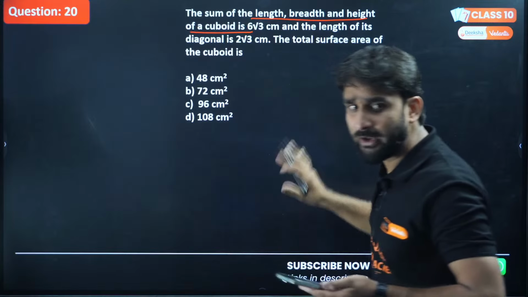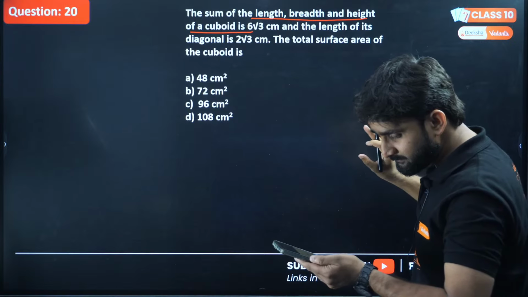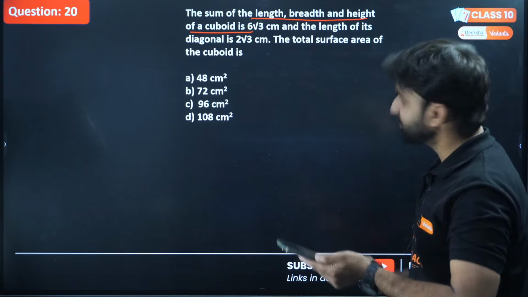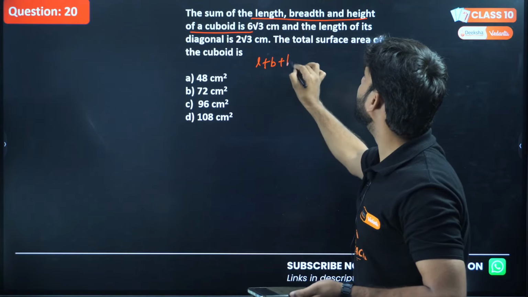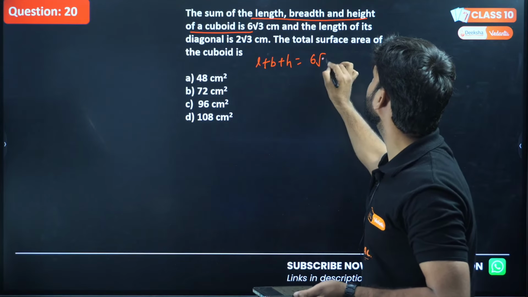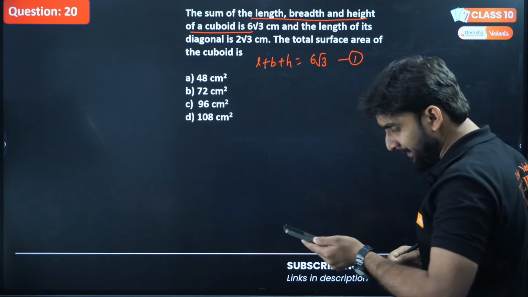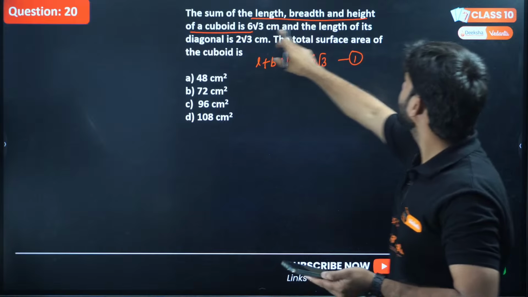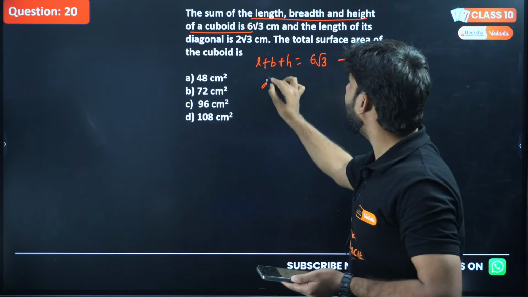There is a cuboid and the sum of all these three, length, breadth and height, is equal to 6√3. So can I write L plus B plus H is equal to 6√3? Simple. And I'm calling this equation number 1. Now look, the length of its diagonal is 2√3. The length of diagonal is 2√3.